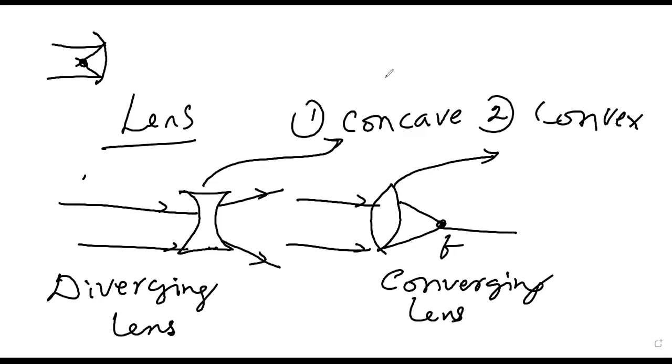Fine. Now, see, in a concave lens we have it like this. If you extend this, what happens? You will get a circle. Similarly, if you extend here, you will get a circle.